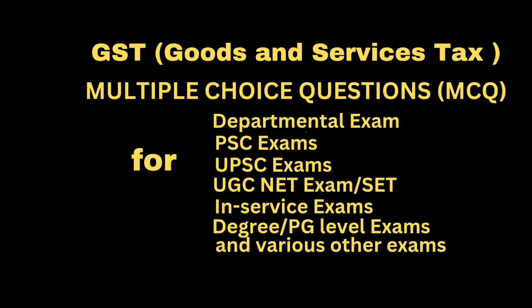Question: where goods are sent by a principal located in one state or union territory to a job worker located in any other state or union territory, the e-way bill shall be generated either by the principal or the job worker if registered, if the value of the consignment is: option A, 10,000 or more; option B, rupees 20,000 or more; option C, rupees 50,000 or more; option D, any amount. Correct answer: option D, any amount.